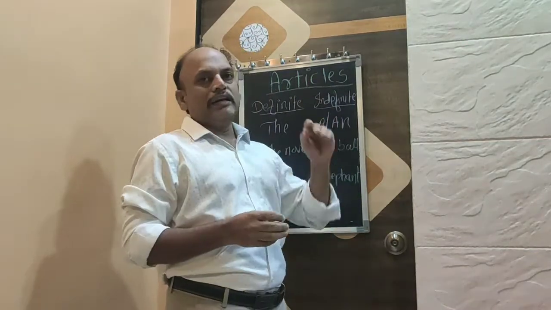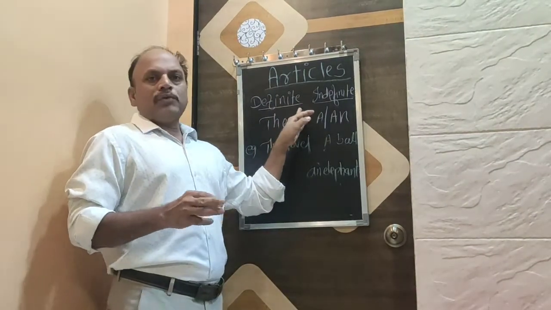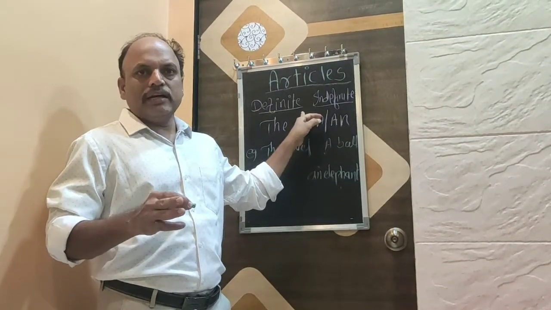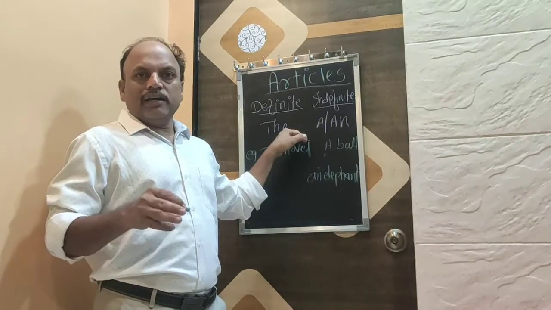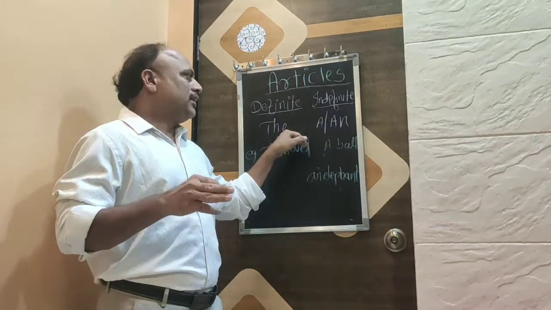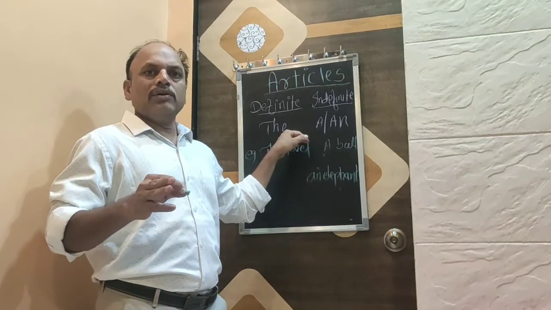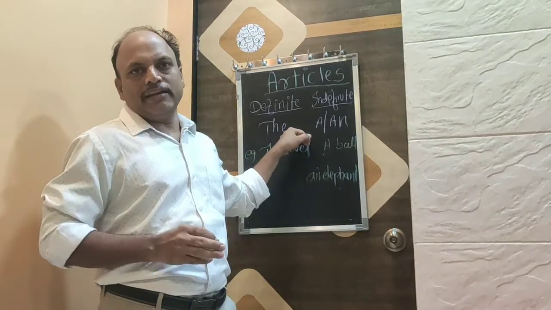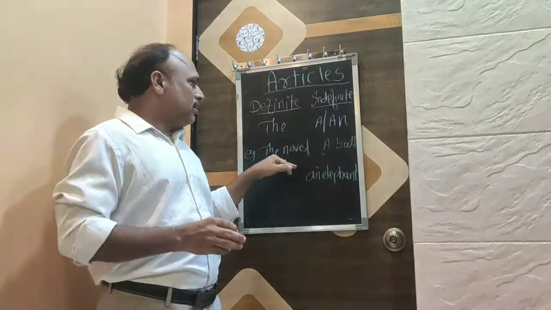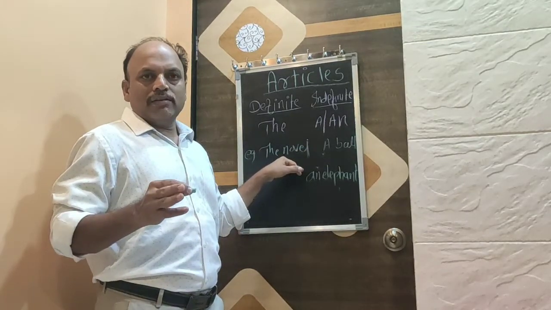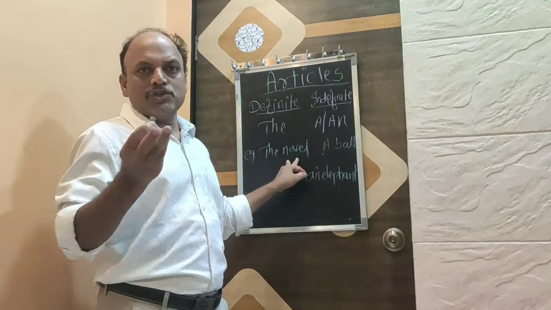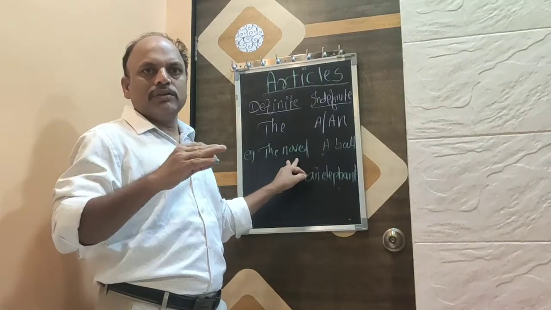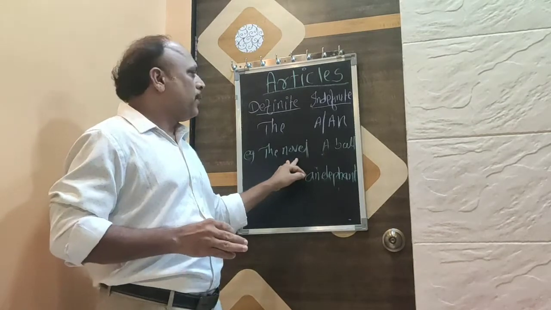We are at the last part of parts of speech, that is articles. Articles are of two types: definite articles and indefinite articles. The definite articles are the articles which are used to tell about a particular or specific thing. For example, "the novel" here is very specific. Which novel? The novel means any specific novel.